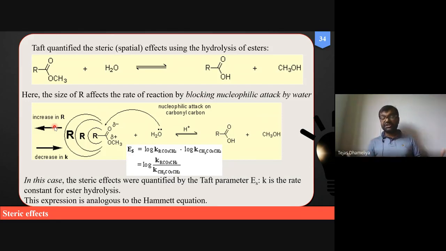But if we have tertiary butyl, a single carbon is connected with three atoms. So therefore the bulkiness will be higher for tertiary butyl than for methyl.